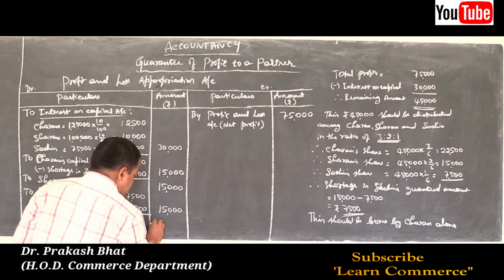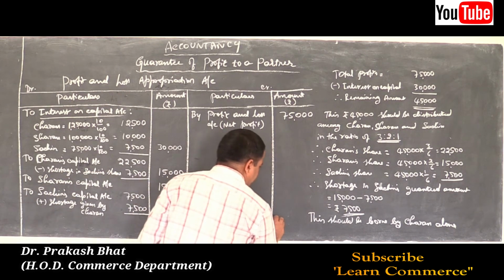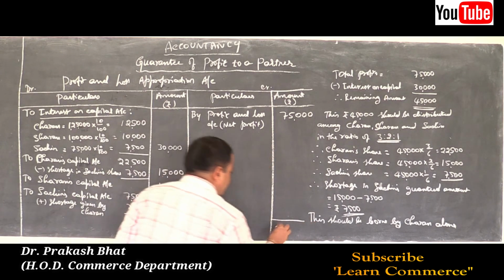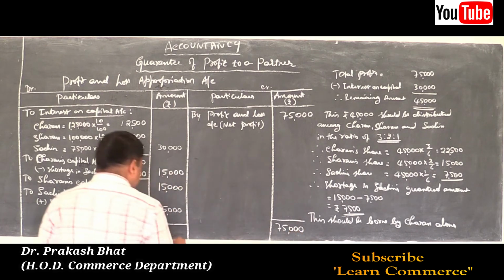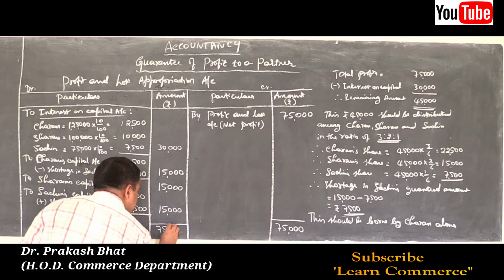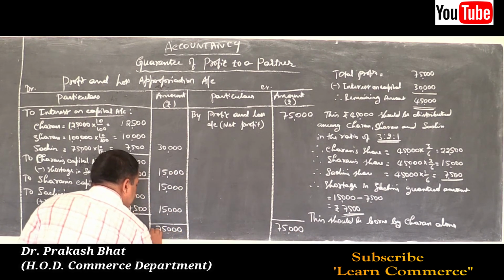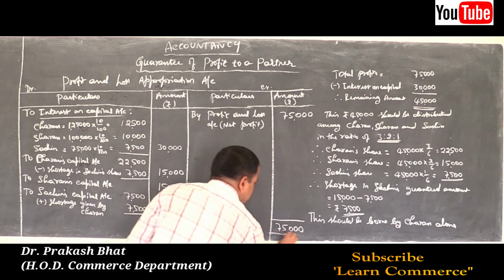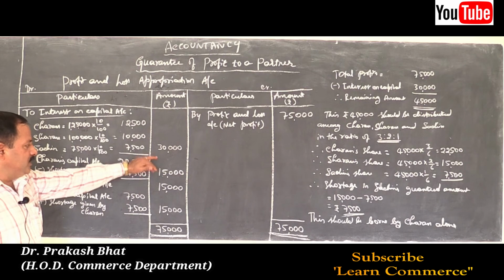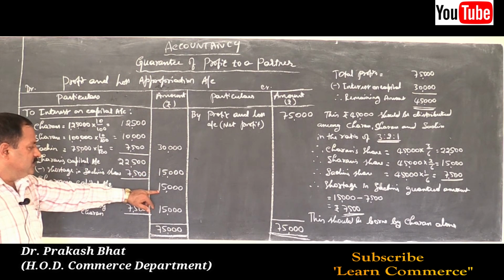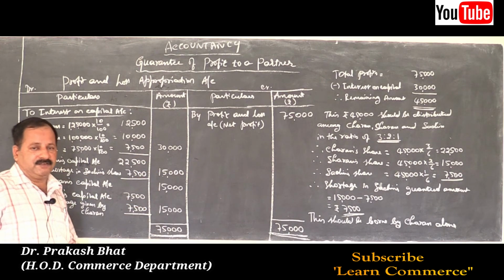Let us close it. Write the total, 75,000 each. That's all. Now count here: 45, 60, 75. It's correct.